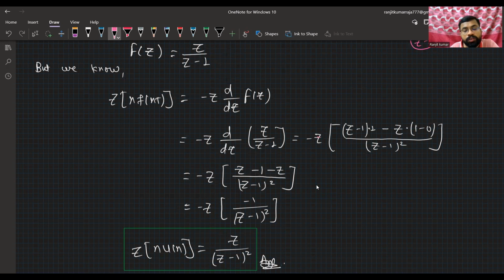And when you ask how to solve this one, just see, minus z times d by dz. Let's suppose d by dx for solving, and that is u by v.